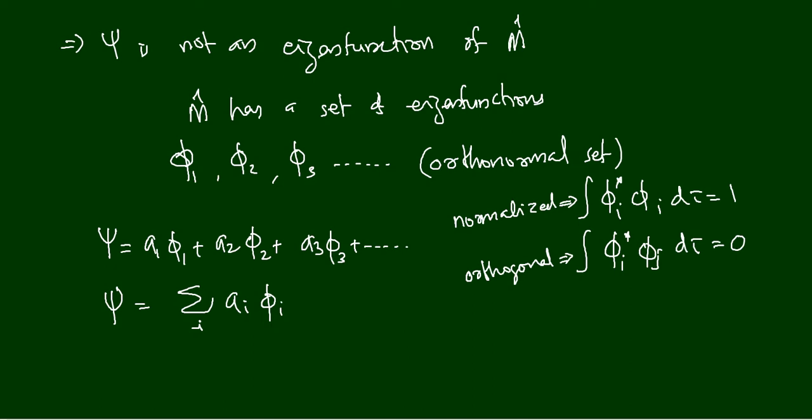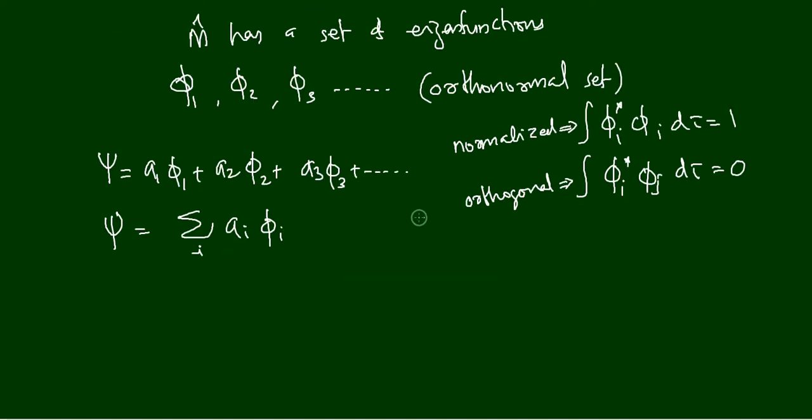It means they can be written in the form m cap phi 1 is equal to lambda 1 phi 1, or m cap phi 2 is equal to lambda 2 phi 2, etc. That is why we call these phi 1, phi 2, etc. eigenfunctions of m cap. Anyway, now we know that psi is sigma i a i phi i.